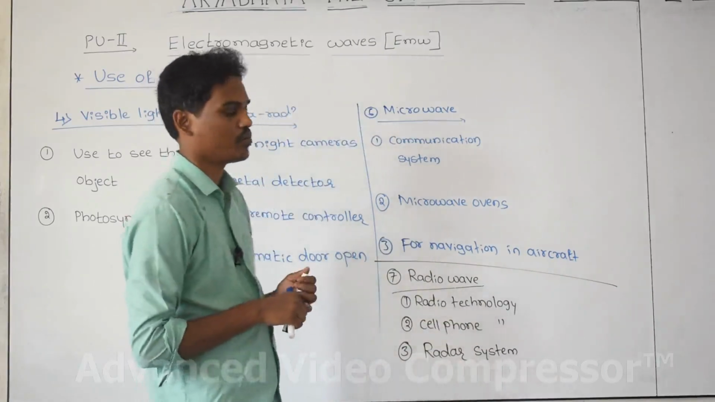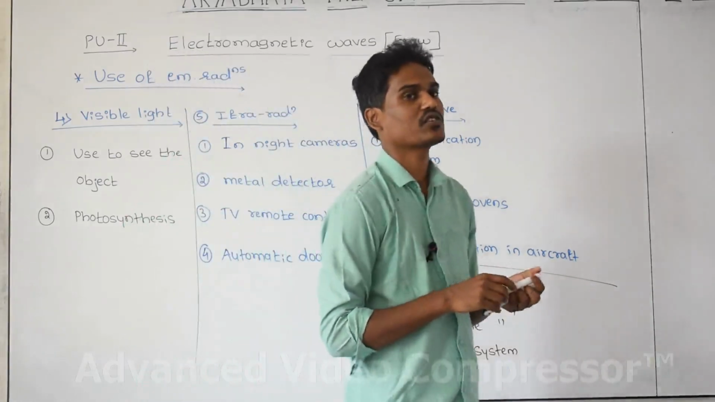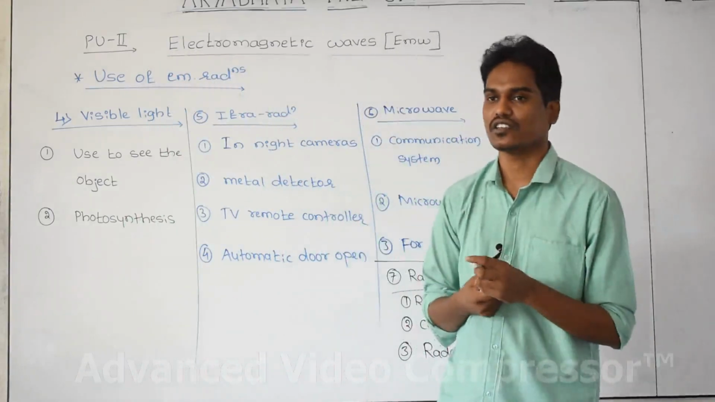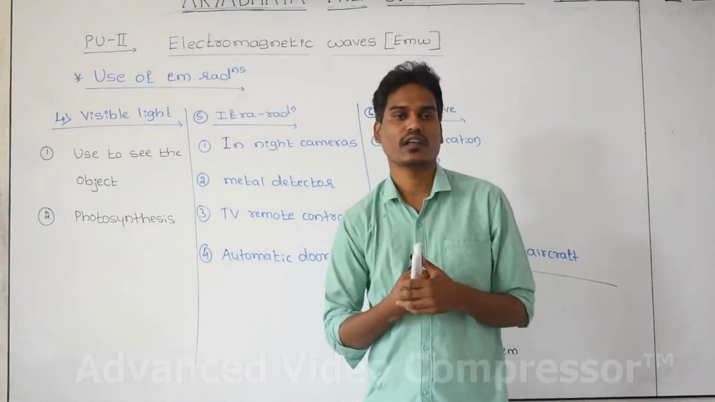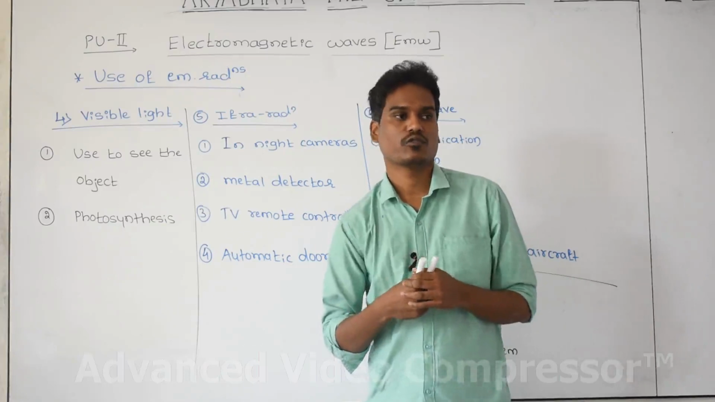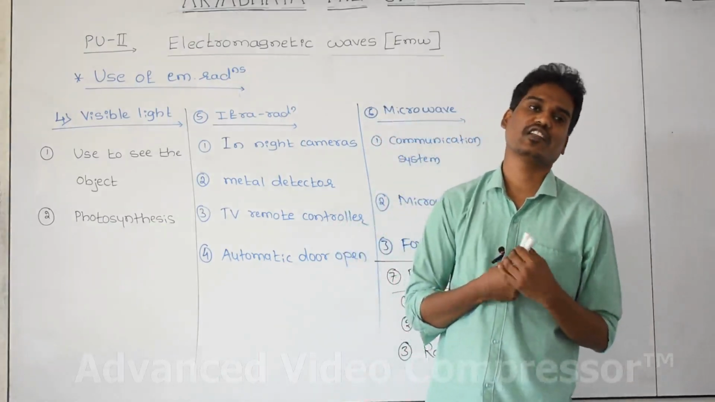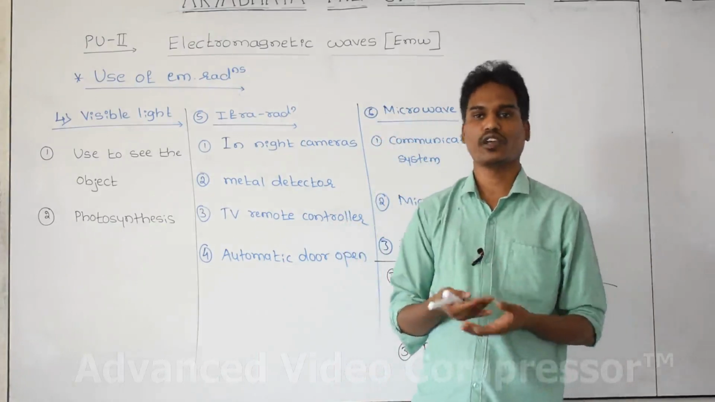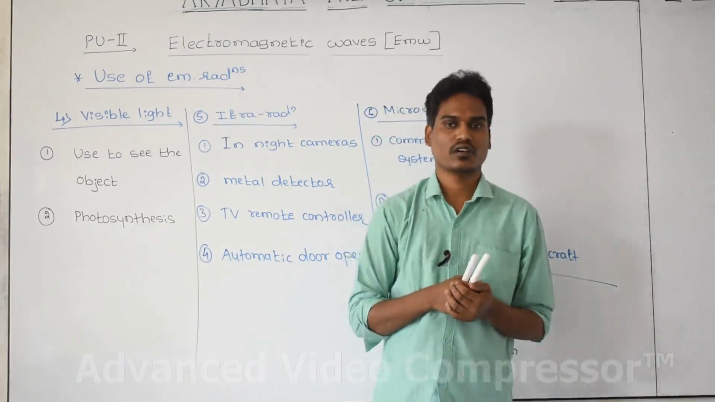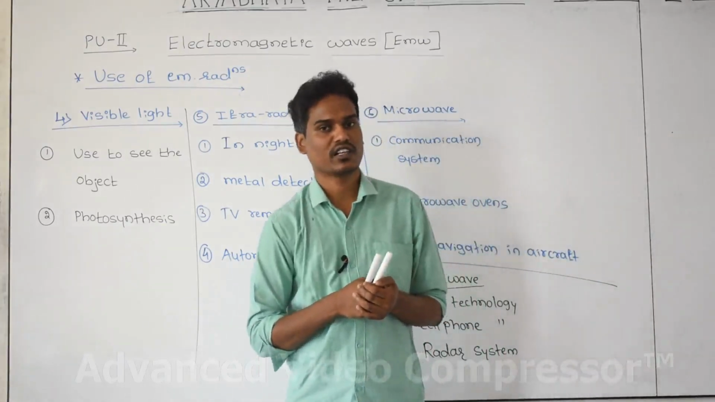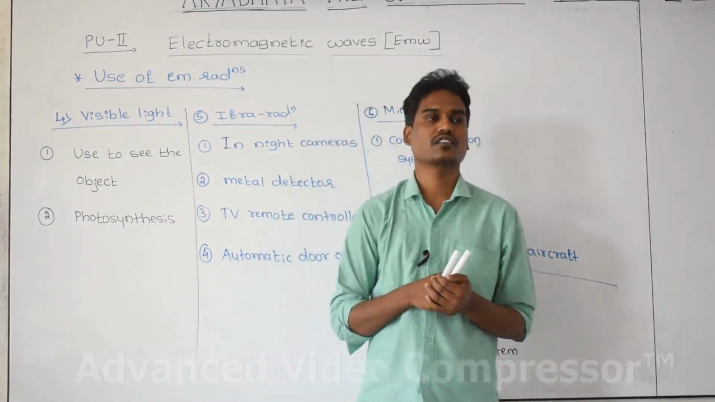These are all very important uses or applications of electromagnetic radiation. Please remember, it is an important question for 1 mark in theory. Mention any one use of microwave or radio wave or infrared or visible light or gamma, X-ray, UV, whichever it is, you may be asked for 1 mark.